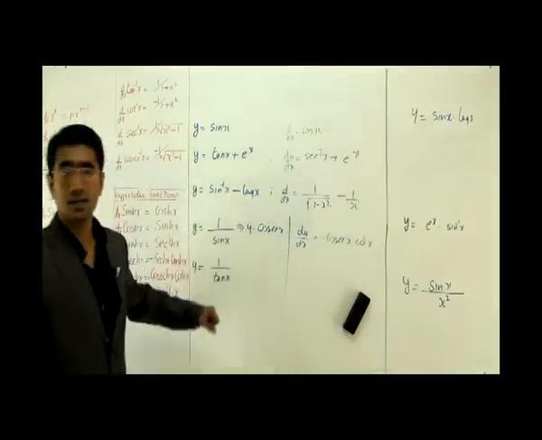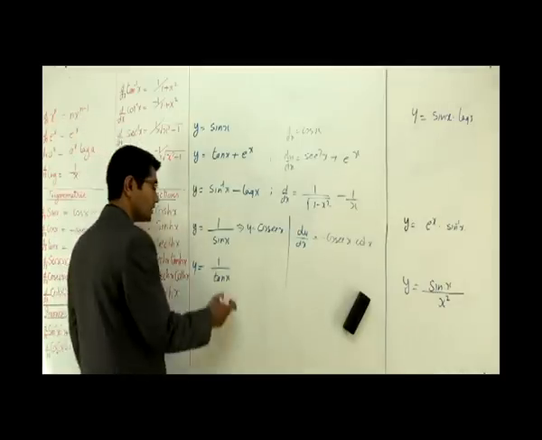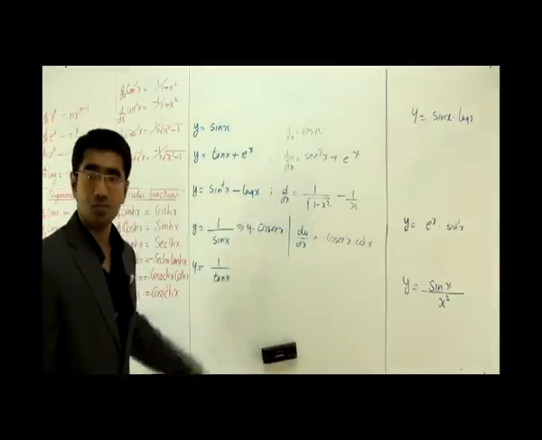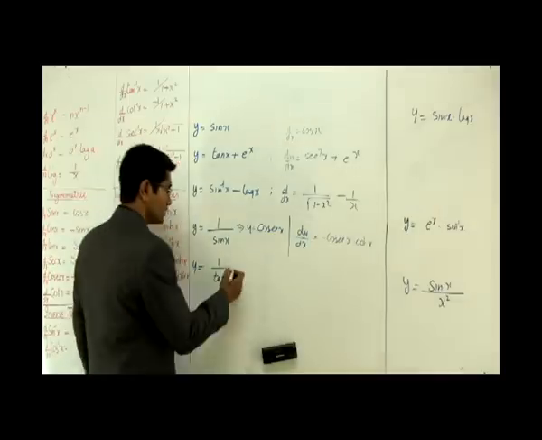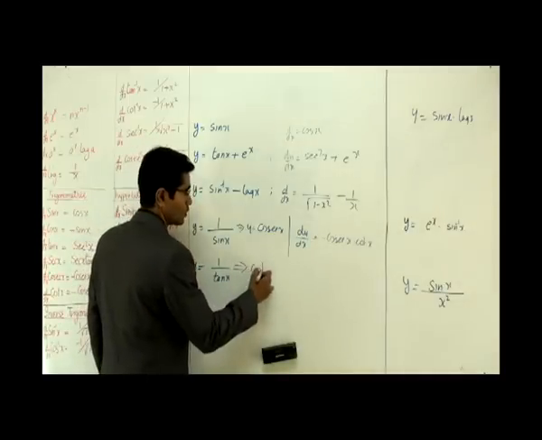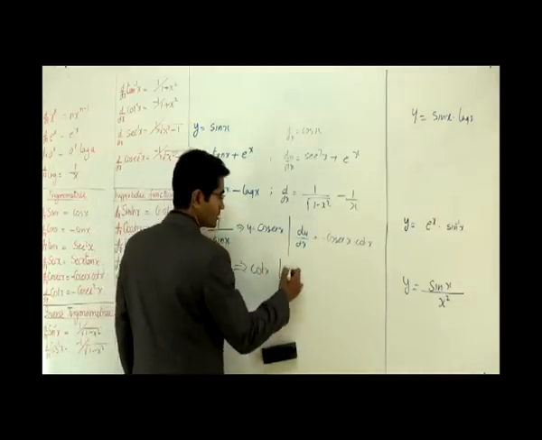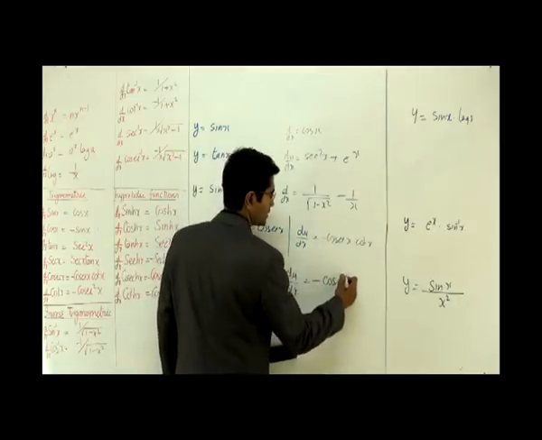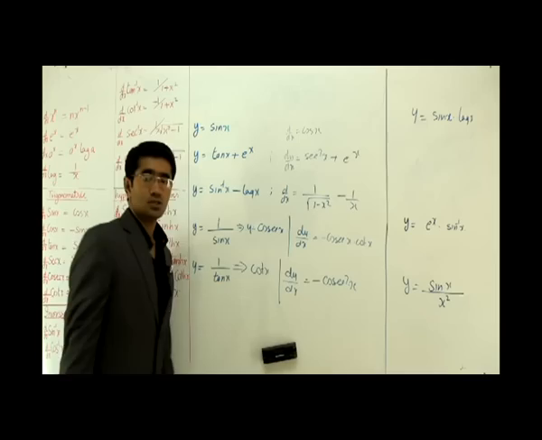Right? Now the last guy is again saying like what? It says 1 by tan x. Can I differentiate 1 by tan x? No, I cannot. Again, I have to put tan x in the numerator first. So I can write it as cot of x. Can I differentiate this? Yes. dy by dx would be what? It will be minus cosecant square x. Now very simple. So now we understand the rule.